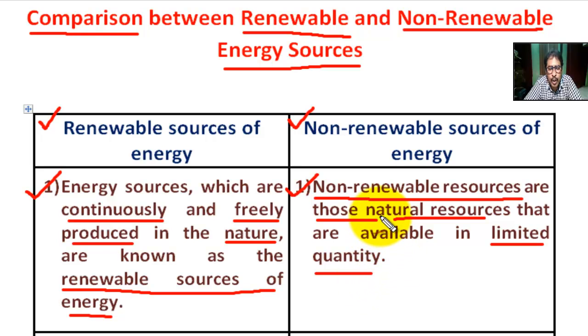It cannot be used repeatedly and it is exhausted or vanishes one day. Okay, one day it will end.